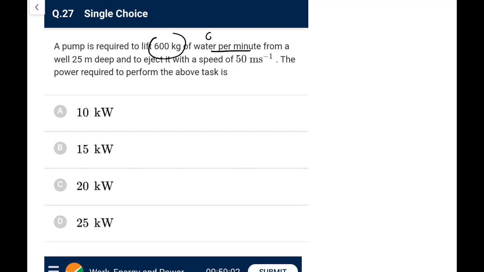So per second I can make it out as 600 by 60, that is 10 kg per second, from a well 25 meter deep and to eject with speed 50 meter per second. The power required is, simply you can say power is the total work done, dW by dt, and total work done is total energy change, which you write as the work done of the amount of water raised up. So the work done is mgh plus half mv square.